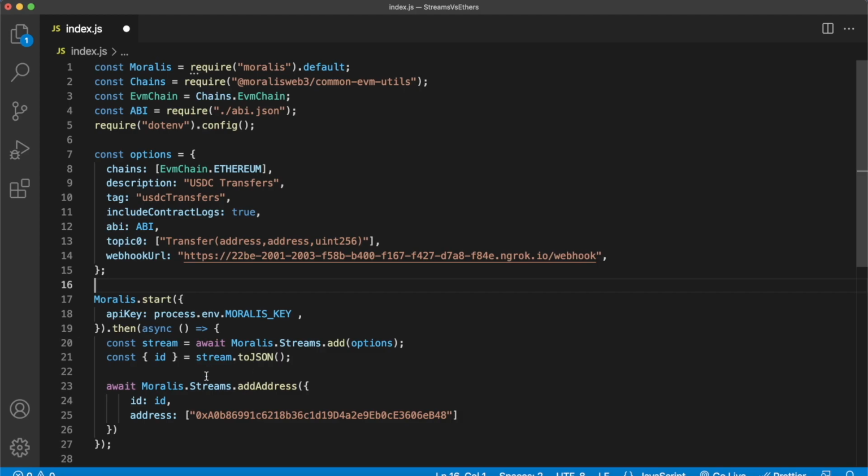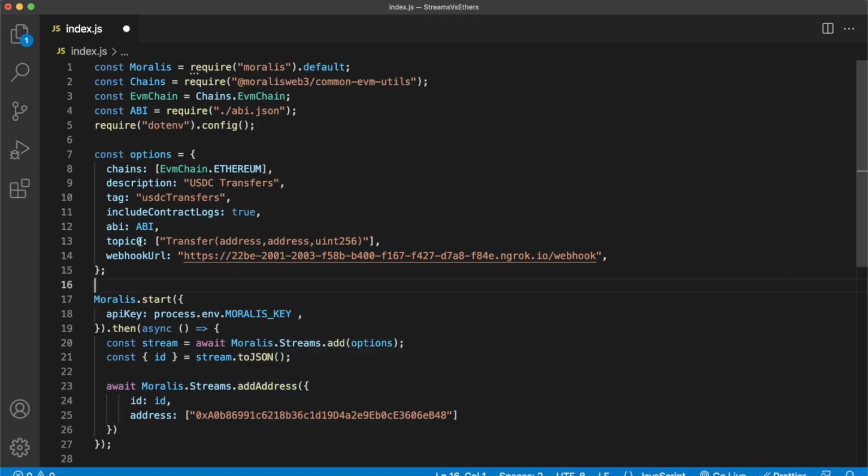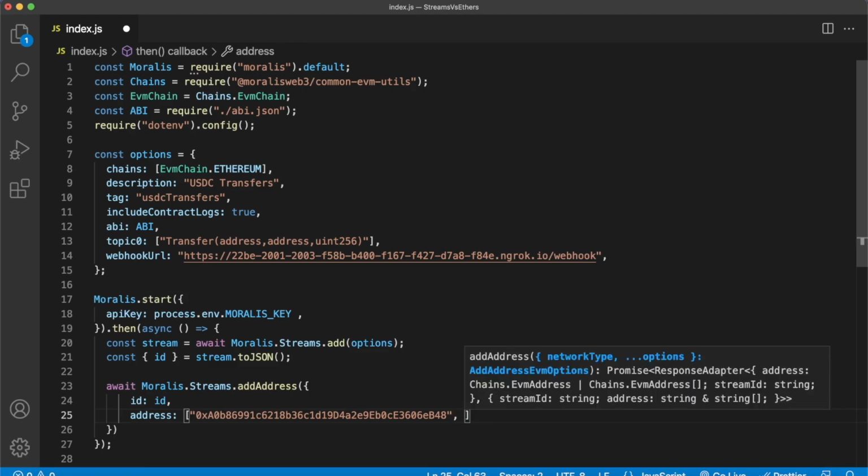And then once that stream is created, you can add all the addresses you want to listen to with this stream. And this is the beauty of it. Ethers only allowed you to create one listener for any contract, but here you can provide an array of addresses. So for example, here we have the USDC contract, but let's go ahead and add to this, for example, the Tether USD contract as well. So then we get streams for both USDC and USDT at the same time using the same stream, and these will be identified in the parsed data when you receive your webhook.